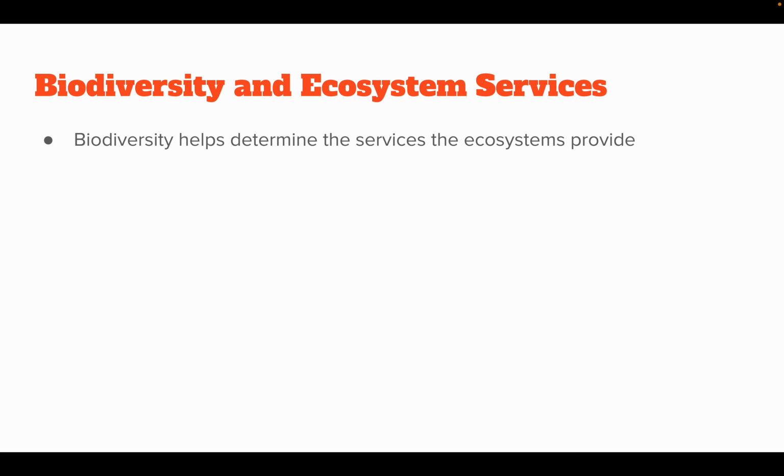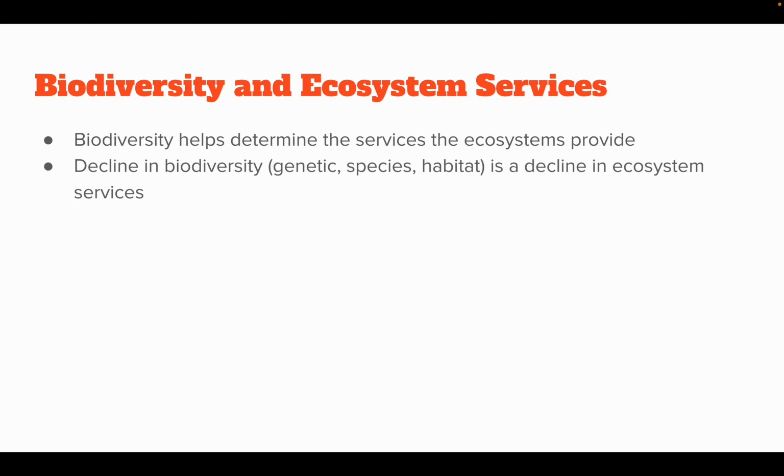Now, biodiversity helps determine the services ecosystems provide. Remember, the more diversity, the healthier the ecosystem will be, and therefore the ecosystem services will also continue to thrive. A decline in biodiversity, genetic, species, and habitat, has been shown over and over again to cause a decline in these ecosystem services. Such as if you look at the flooding and hurricanes down in Florida, places that still have their mangrove swamps intact, the mangrove swamps are taking the brunt of the waves coming in from the ocean. Those places that had removed them were hit more with erosion and more flooding.